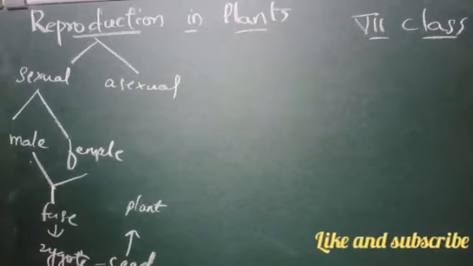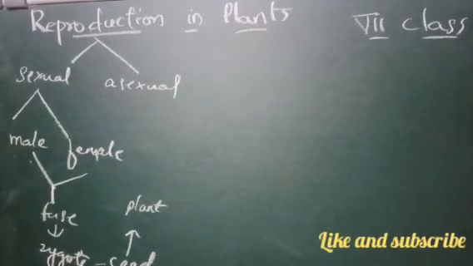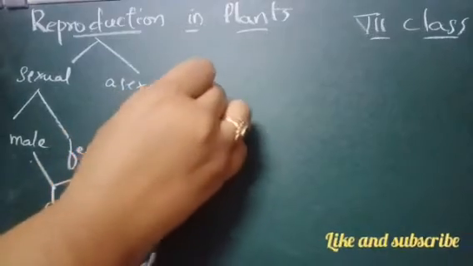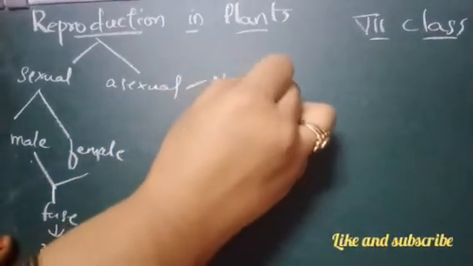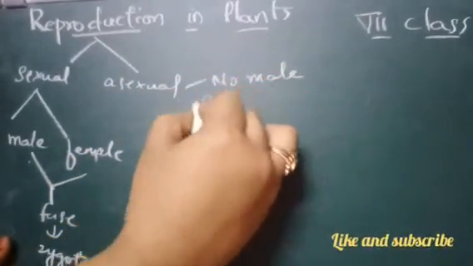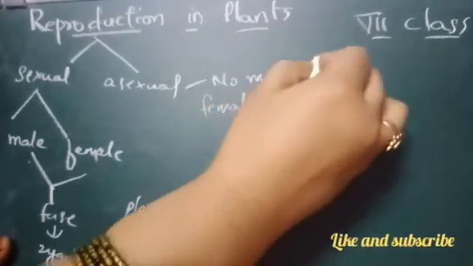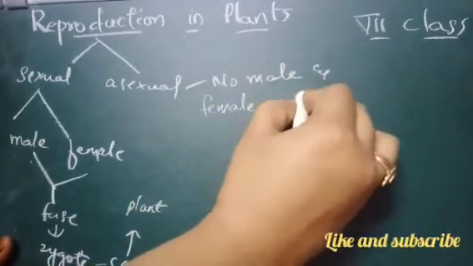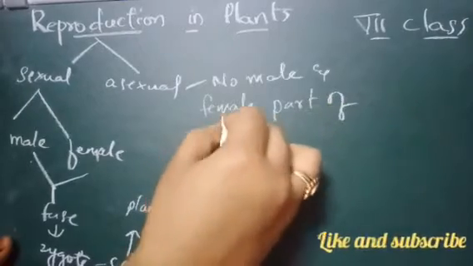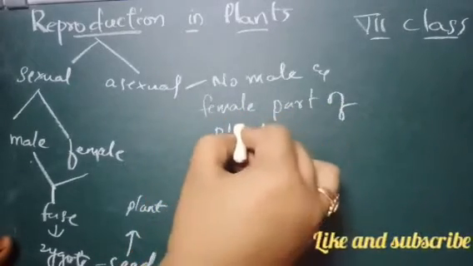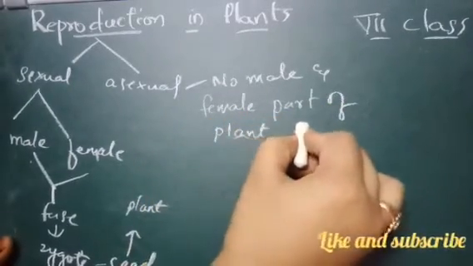Then coming to asexual reproduction. Here no male and female part of the plant is used for the production of new plant.